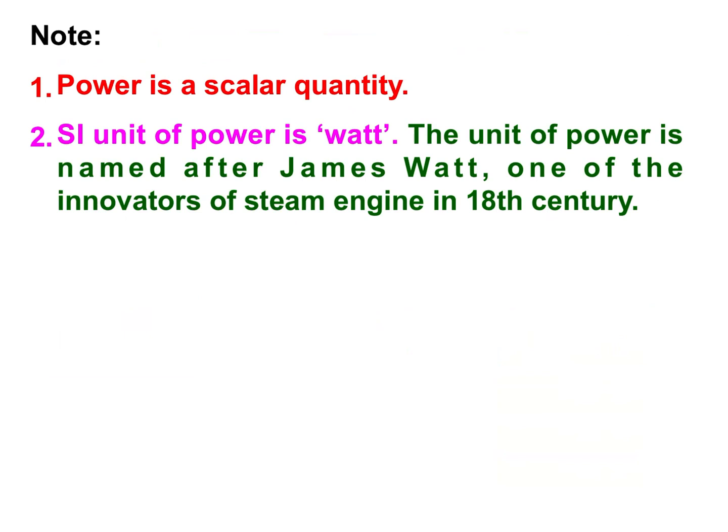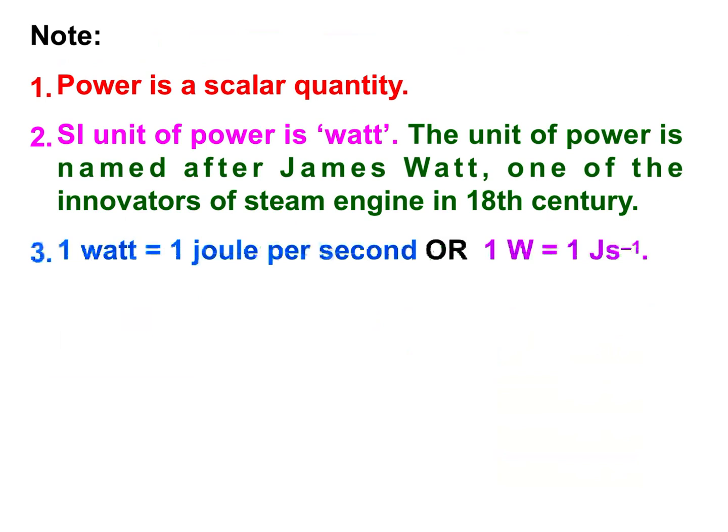SI unit of power is watt. The unit of power is named after James Watt, one of the innovators of steam engine in 18th century. 1 watt is equal to 1 joule per second, or written as 1 W, capital W, is equal to 1 joule per second.